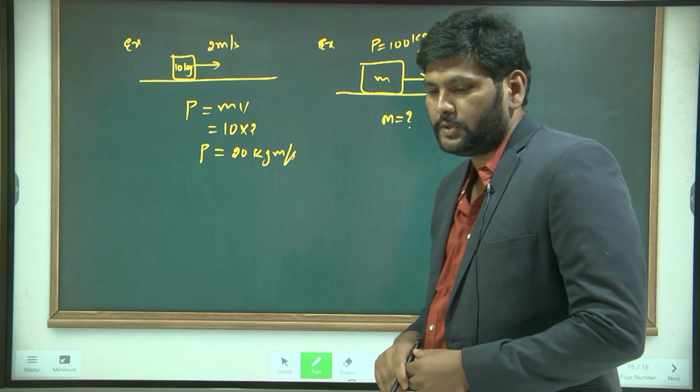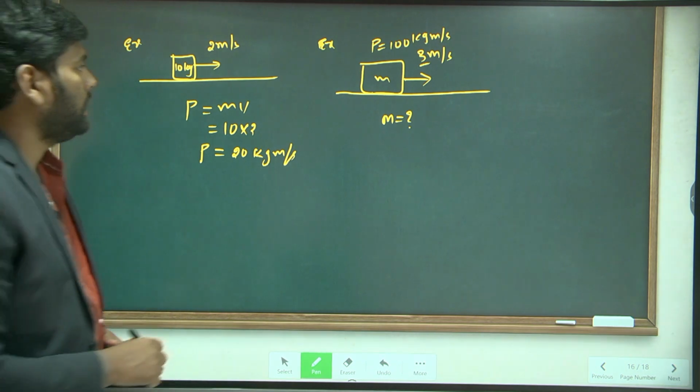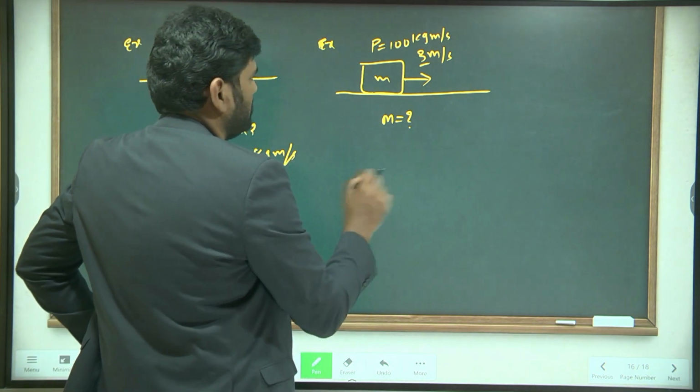What is the mass of the object? Find out. 33.33, sir. How 33.33? Very good.